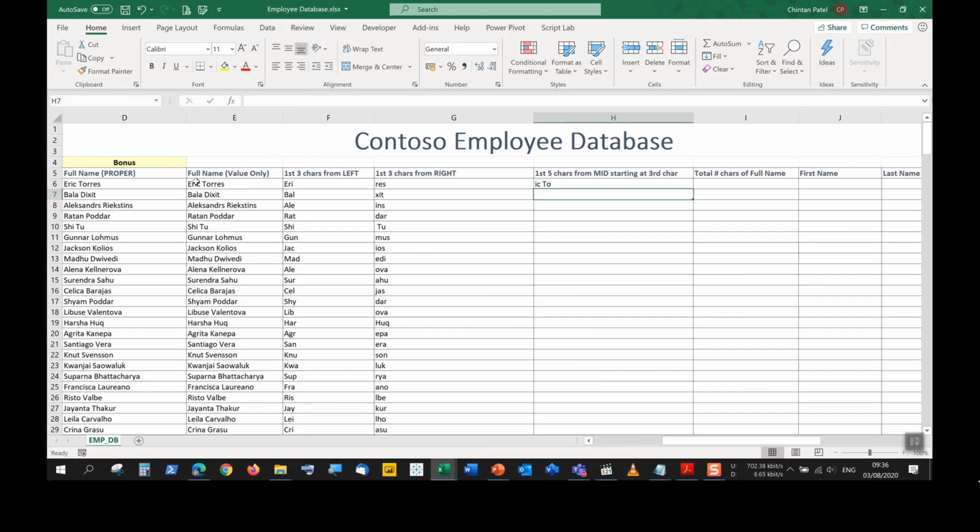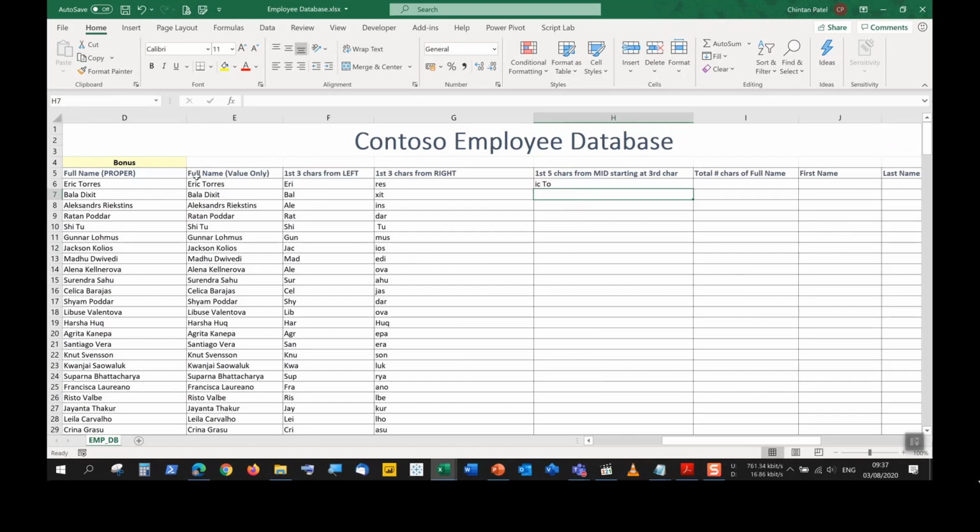We will see that we have I, C, and then the blank space is also included. So you just have to remember that it's something that we may miss out. A space is also a character, right? So it's not excluded by default. It's not excluded in any way. A space will be counted as a character.